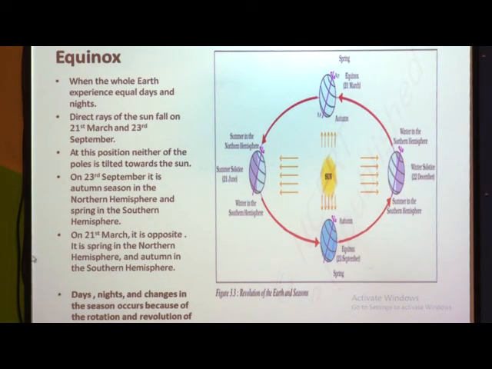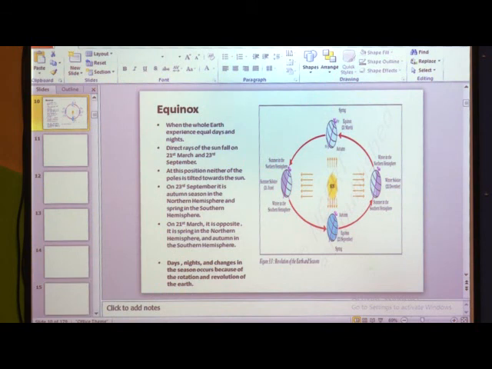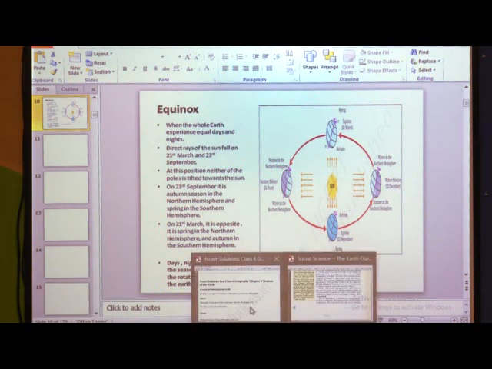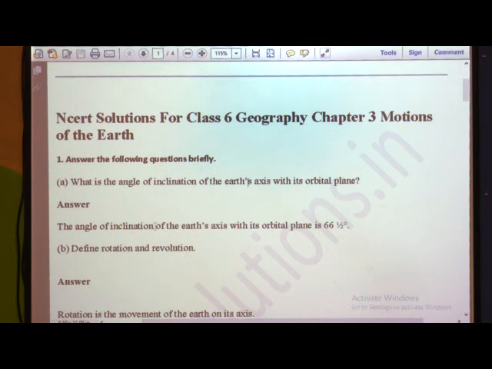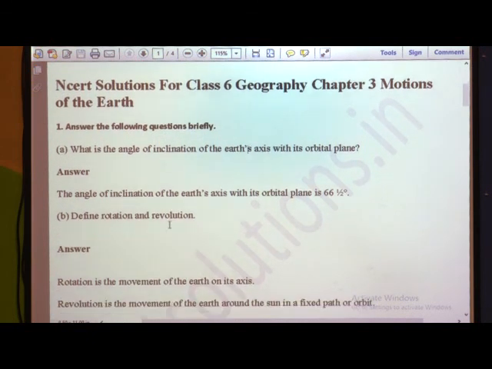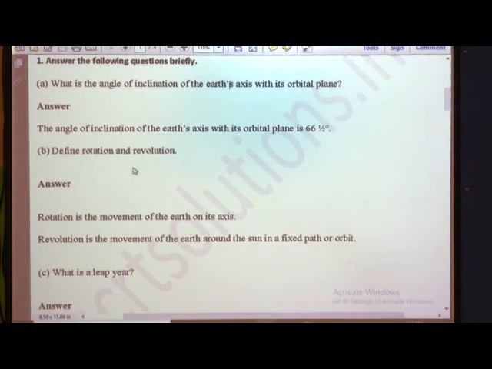Okay. So, this was what your lesson was about, children, the motions of the earth. Hope you have understood this lesson very properly: what is summer solstice, what is winter solstice, what do you mean by leap year, how to count a leap year, what are the different motions of the earth, what will happen if the earth does not rotate, or if the earth does not revolve. Now we will go through the notes of this lesson. Open your textbook, open the exercise of the lesson. Answer the following questions. Okay.